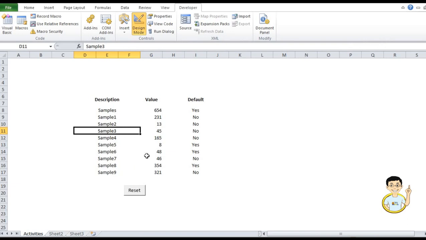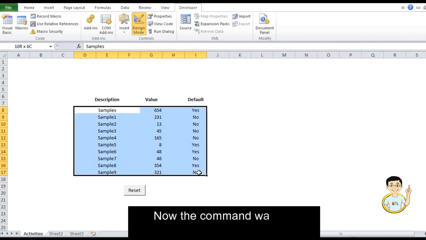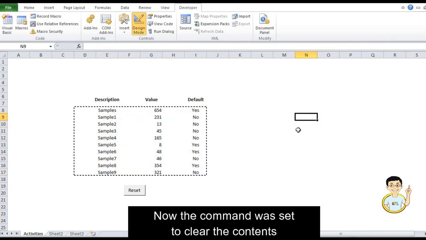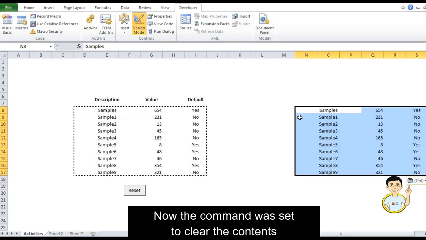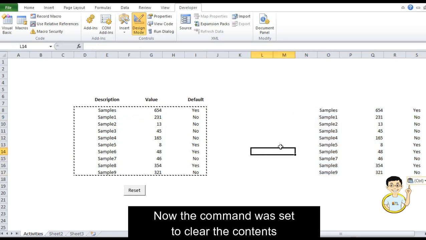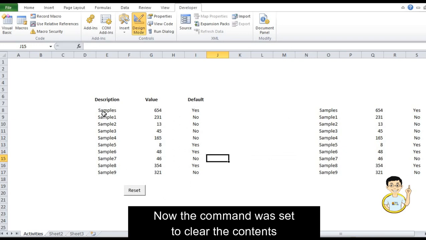The contents in this column should now be cleared. Now the command was set to clear the contents. Let us copy the data first before we clear these contents. Okay, let's try.